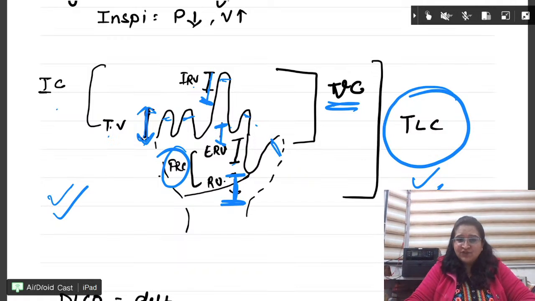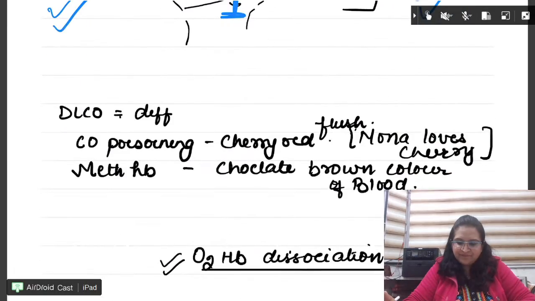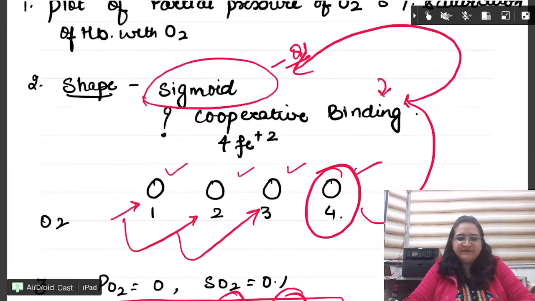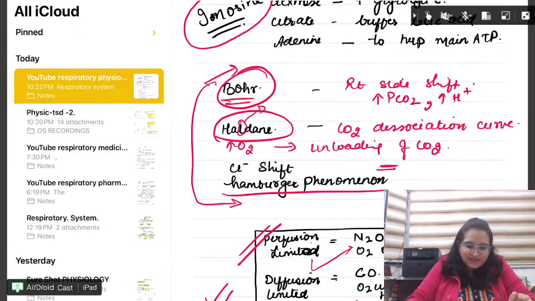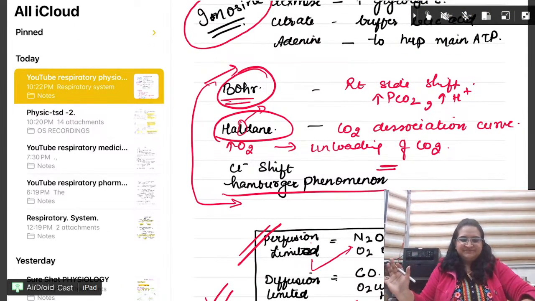So this hand is a new thing, which I thought I must share with you all, so that you never get confused. Make kar liya beta everyone? Okay, so this we have done. Very good. Done. So physiology is over. Fine.